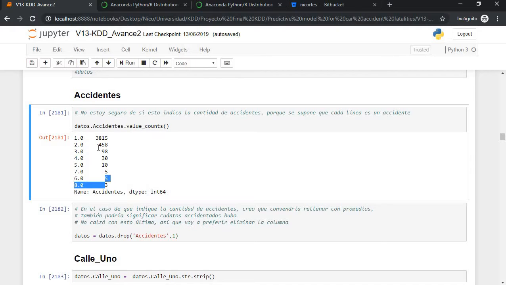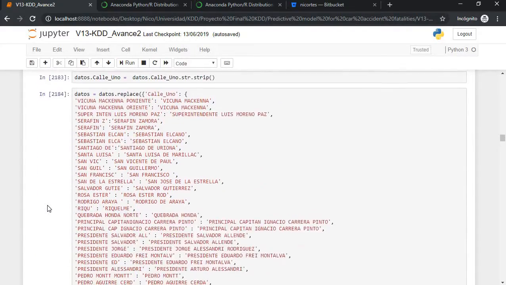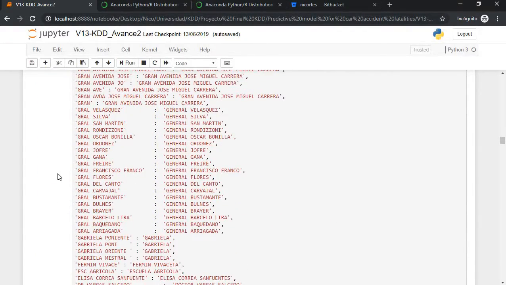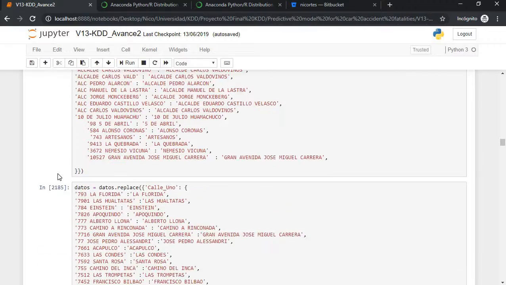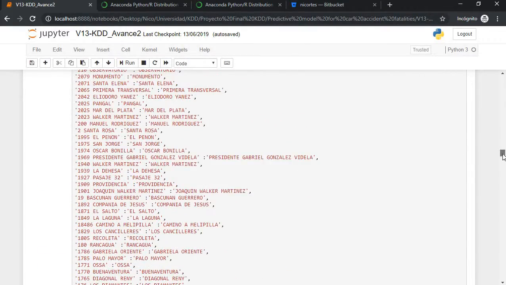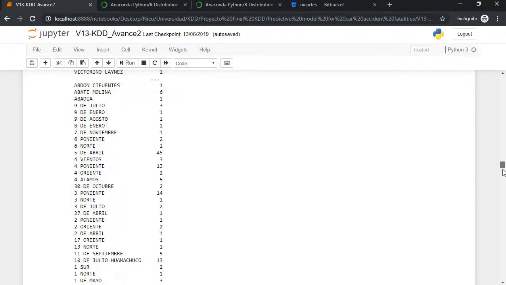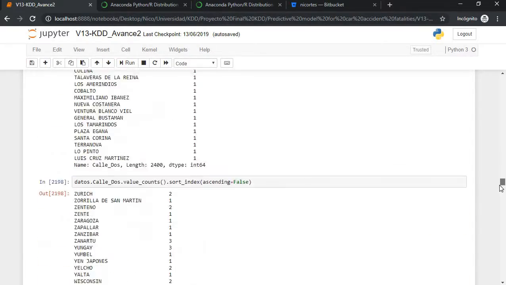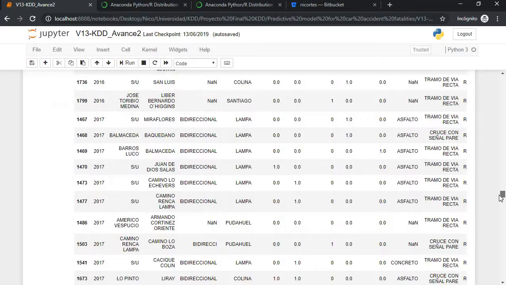And here's the amount of registers that have that number in their accidents column. So here we are visualizing what we have. We are replacing some names because they're not written in the same way. I'm going to go down a little faster so we can go to the modeling part.